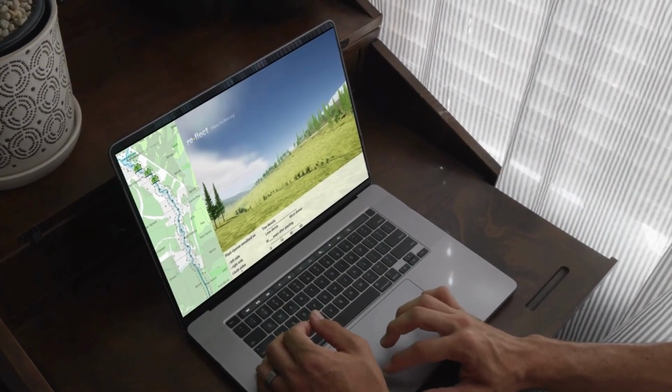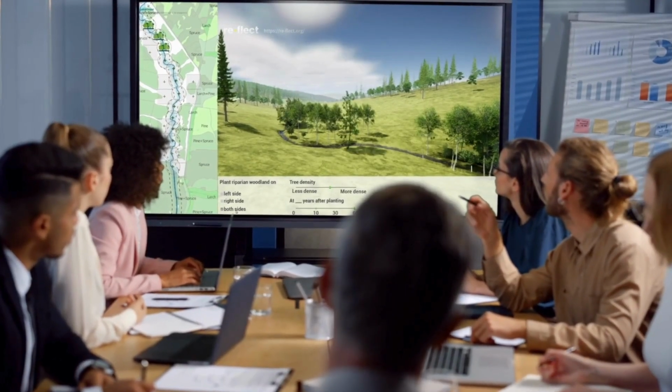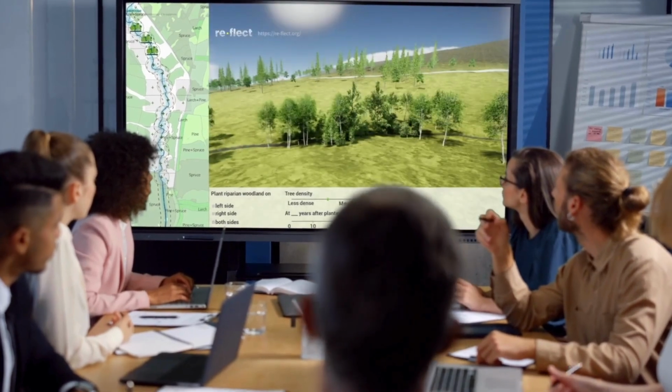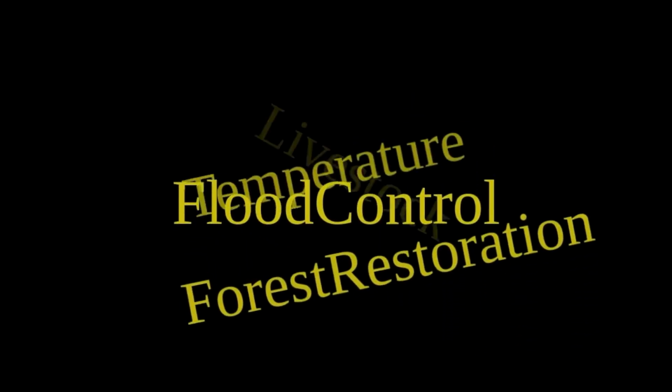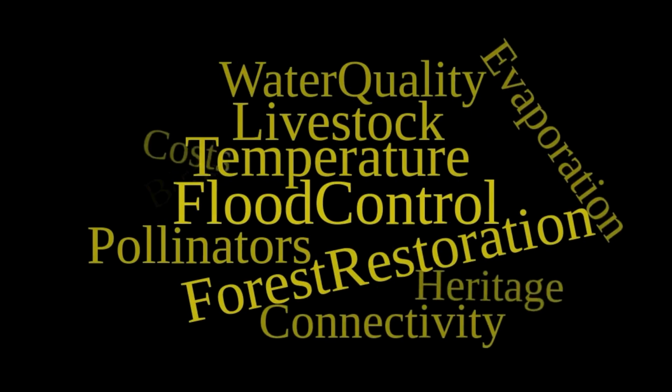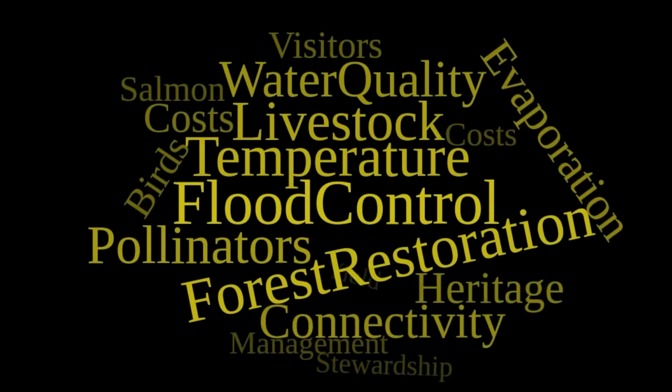FLECT is a research project developing an interactive tool to make environmental knowledge more accessible and to support broader participation in river restoration. Designed for communities, landowners and decision makers, FLECT helps to bring hidden trade-offs to light.